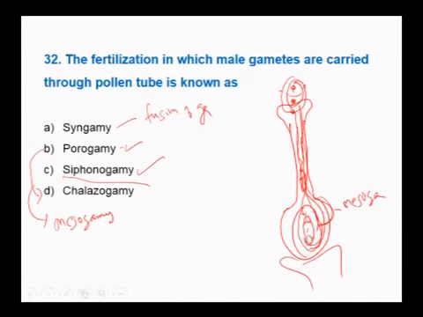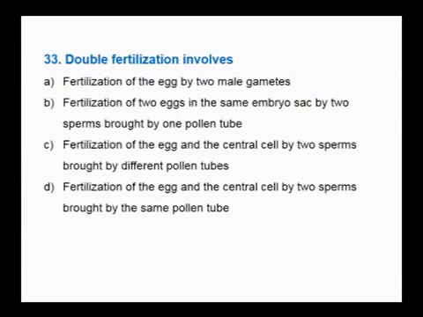Therefore, for this question, the correct answer is C, that is siphonogamy, where the gametes are carried by the pollen tube. Next question. Double fertilization involves.